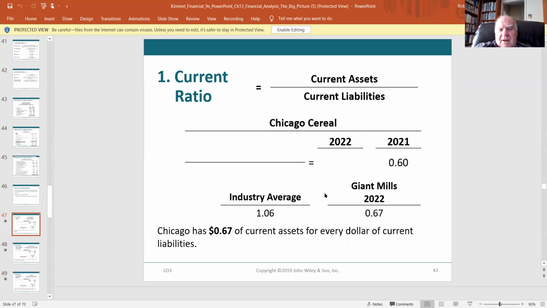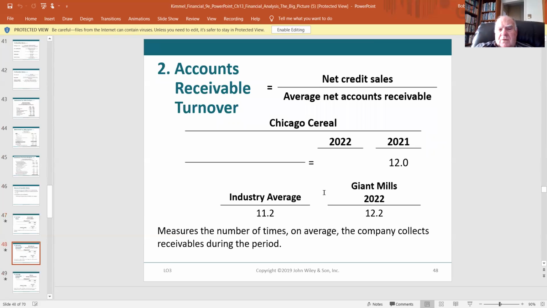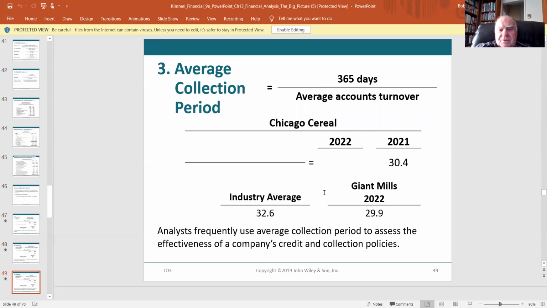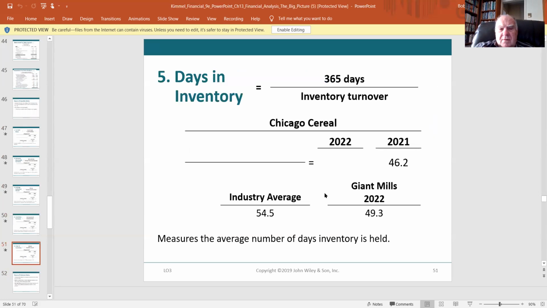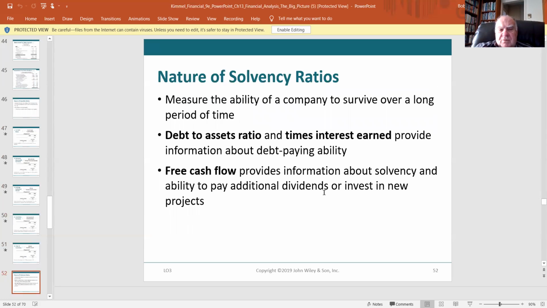And they go through, and now we go slide by slide on how to do these ratios. And I'm just going to show them briefly. You've gone through these. If you have any questions on them, you can always text me or email me. But you've been through this, you've been around the block on this now a couple times. The average collections, inventory turnover. Then we get into the solvency ratios.